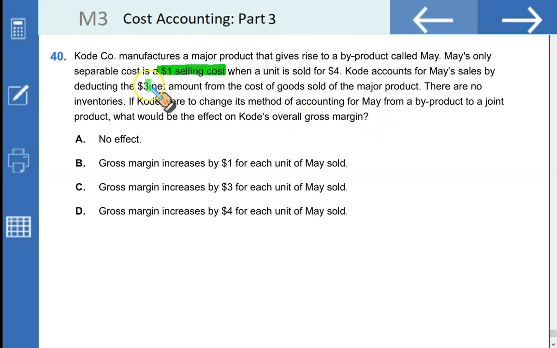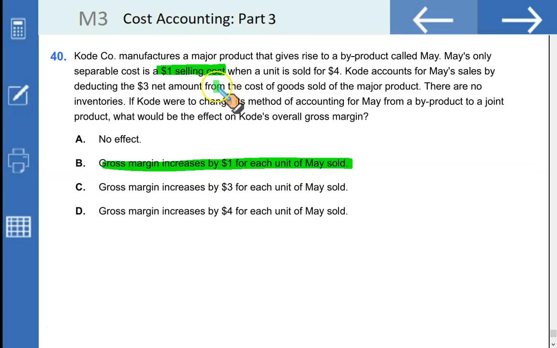See, this cost of $1 selling cost was deducted from your cost of goods sold. So if this product, which is a byproduct right now, is treated as a main product, then we will not be deducting this $1 selling cost. Rather, it will be considered as a selling cost after your gross profit. Overall net profit would remain the same. It's just that reversal of this $1 selling cost out of the cost of goods sold will increase your gross margin by $1. So gross margin increases by $1 for each unit of May sold.